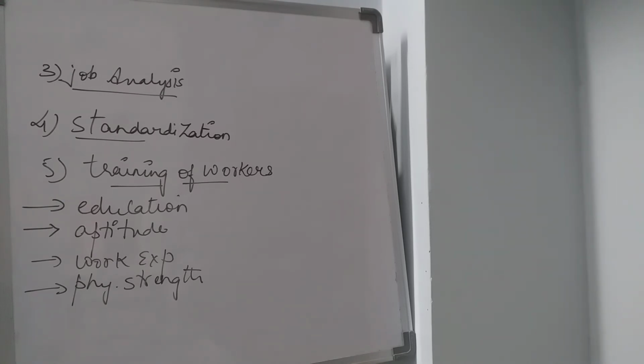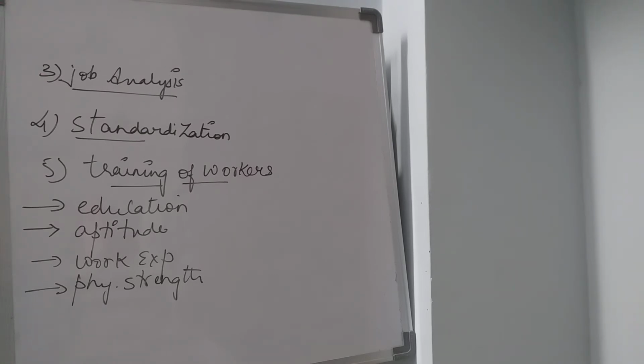Aptitude: what is his ability, his knowledge, whether he has any work experience, and his physical strength. Physical strength means your confidence levels or your weak points, whether he will be able to do it or not. So these are very important. Apart from selection and recruiting the person into the company, which are secondary things, these are the four important things for training of the worker.